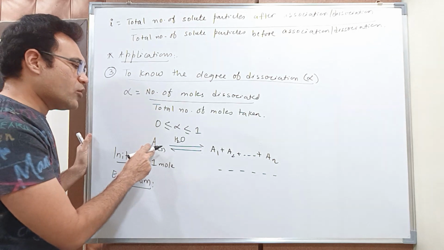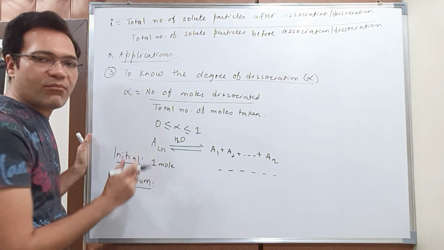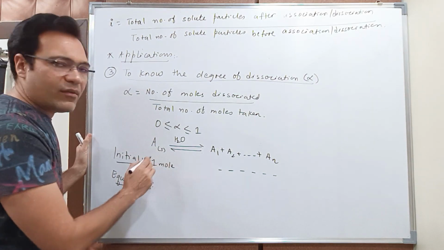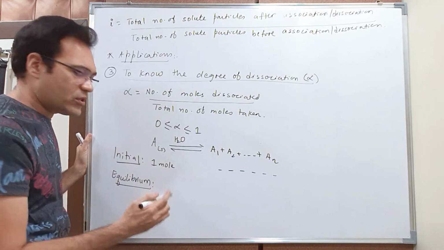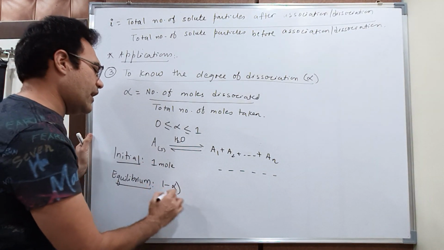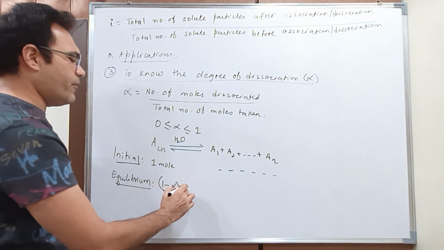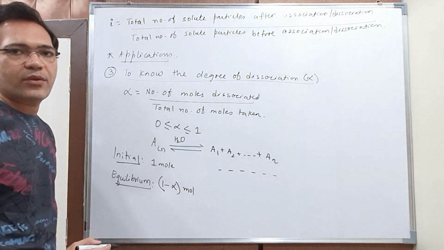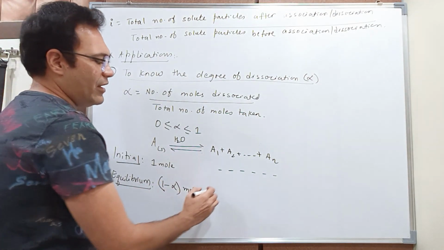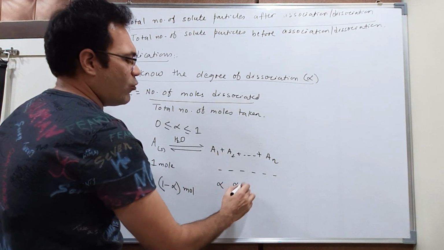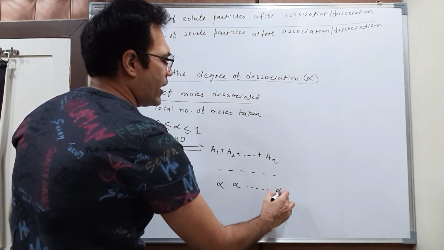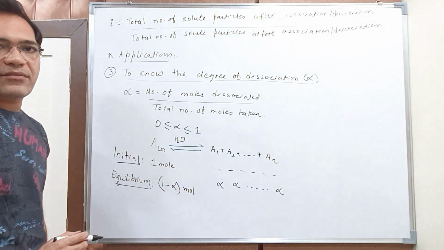If alpha moles of A are dissociated, what is the remaining number of moles of A? I started with 1 mole of A. Alpha moles are dissociated, so the remaining moles of A in the solution will be 1 minus alpha. And here I will get alpha mole of A1, alpha mole of A2, and so on up to alpha moles of An.